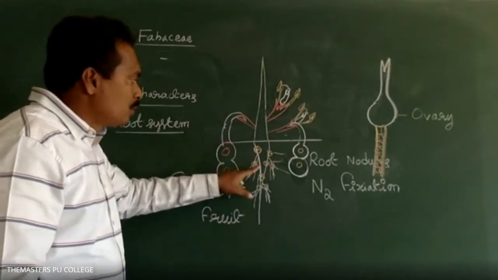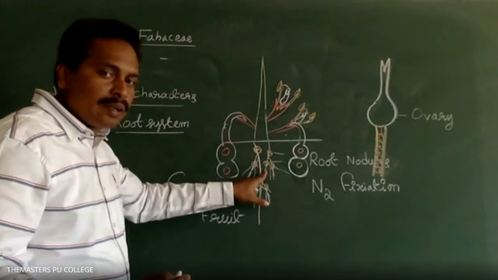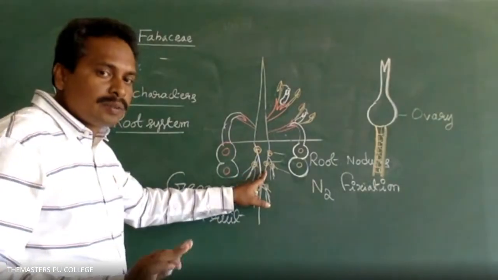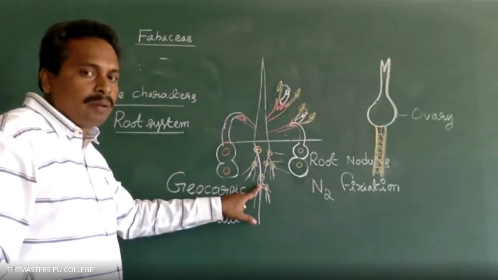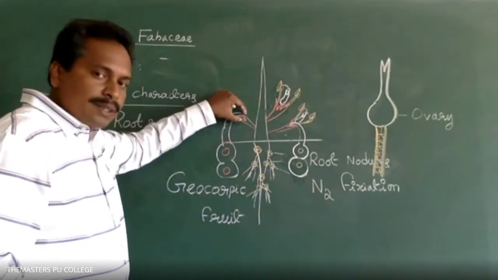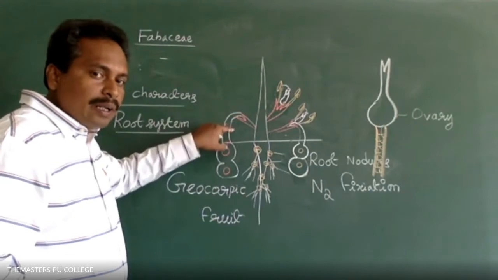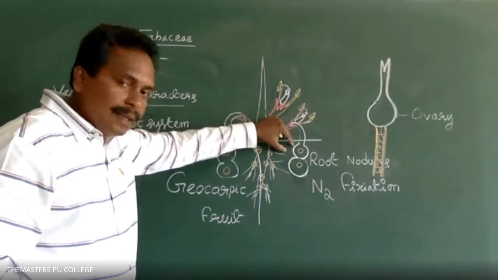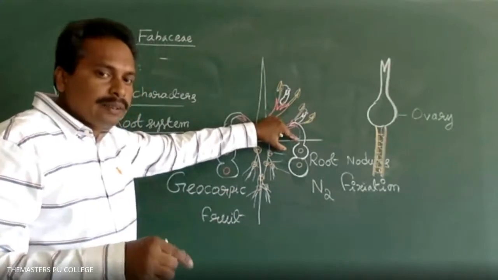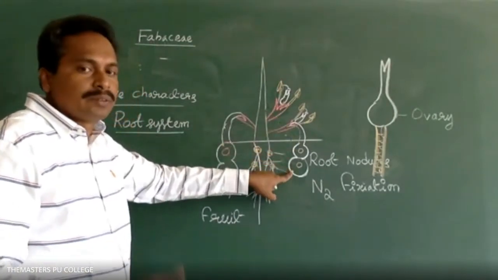Okay, so the fruits are not developed in groundnut. The fruits are not developed from the root system. The flowers, after pollination and fertilization, the ovary part of the flower is penetrated into the soil. There it forms the fruit.